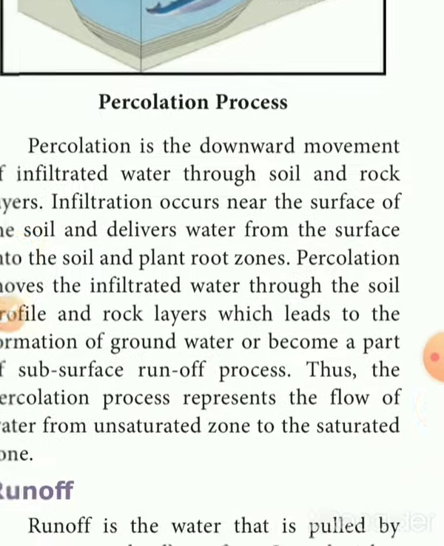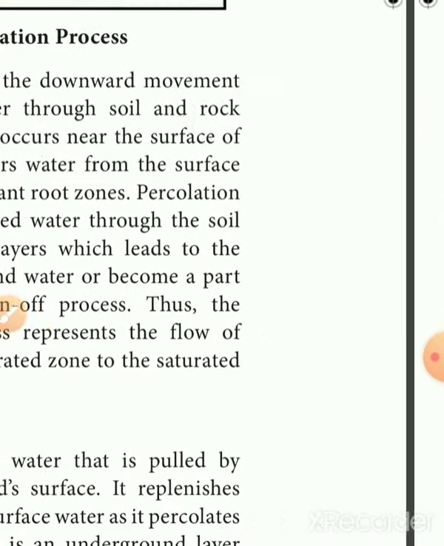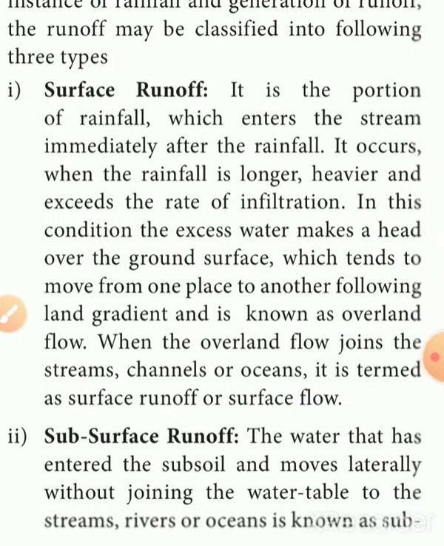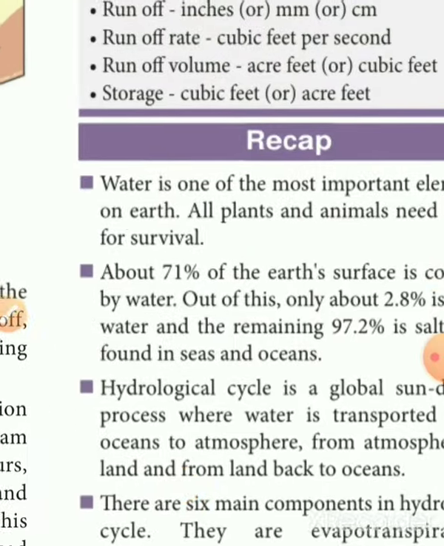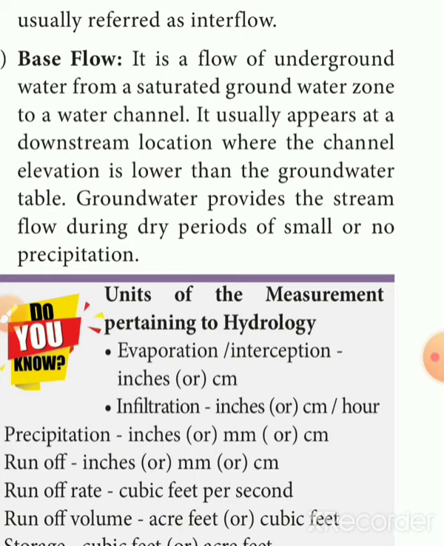Next we discussed percolation, and then runoff, and the three types of runoff: surface runoff, subsurface runoff, and base flow. These are the topics we discussed in this class. If you have any doubts, ask immediately, and I hope you understood this topic. Thank you one and all. Thanks for watching.